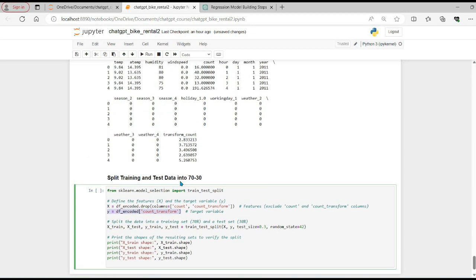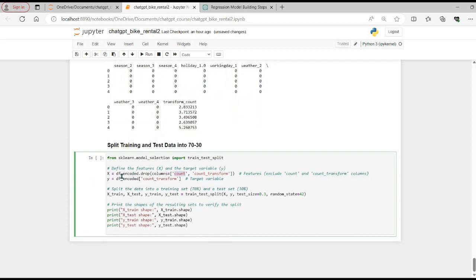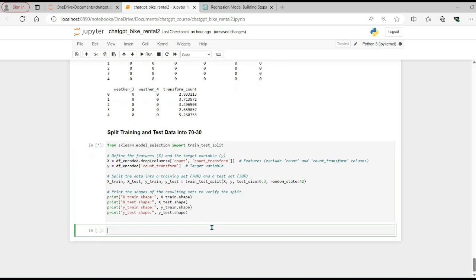So you can see that ChatGPT is smart enough to know that this count_transform is derived from the column count, and it makes sense to drop this column from the training data as well. And in y we are taking the target variable, which is count_transform, and then it's splitting 70/30. Since it's giving 0.3, which means 30% test data, and the random state is 42, and then we are printing the sizes of each variable.